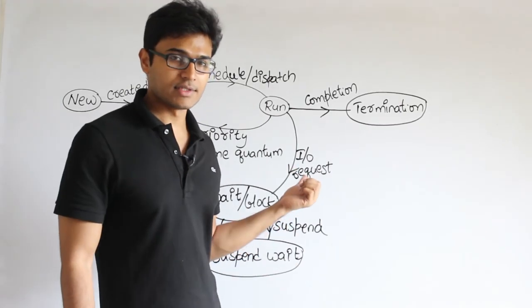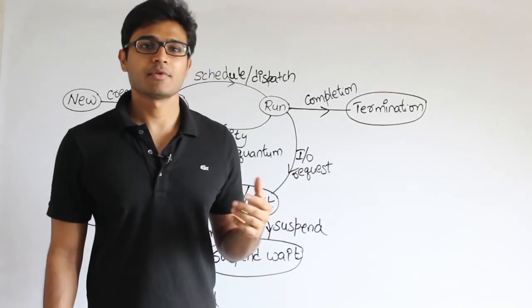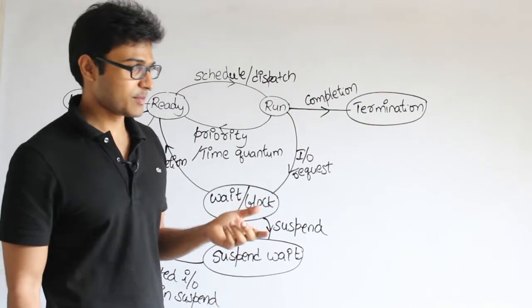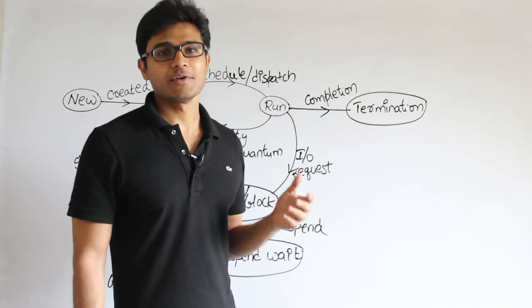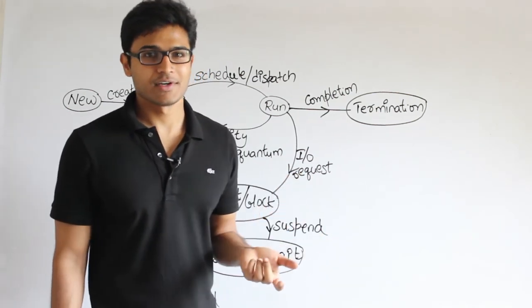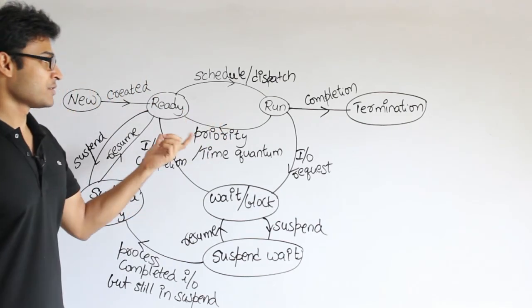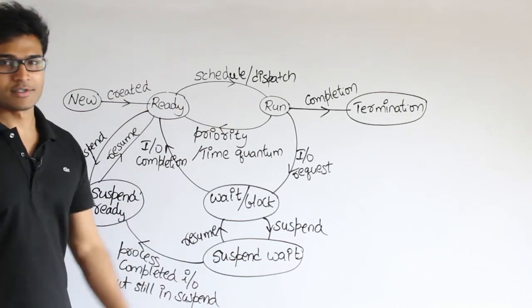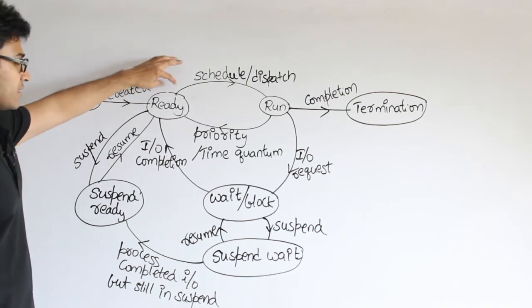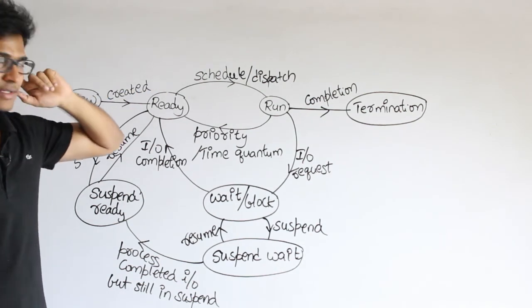See, if this is the state diagram given, then the minimum number of states required to go from here to here is 4. It is like this. Maybe you can compare it to a DFA where you have transitions. Then what is the smallest string that could be accepted by the DFA, right? Similarly, how many minimum states are required to go from the new state to the termination state? Fine. And now once you are in the ready state, there are various things that could happen.